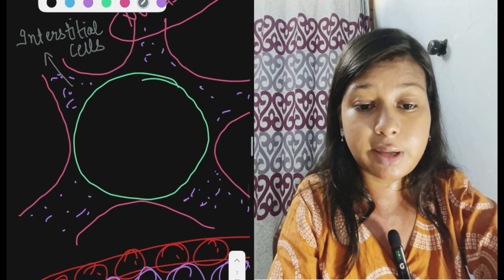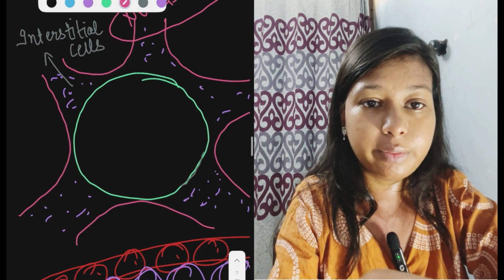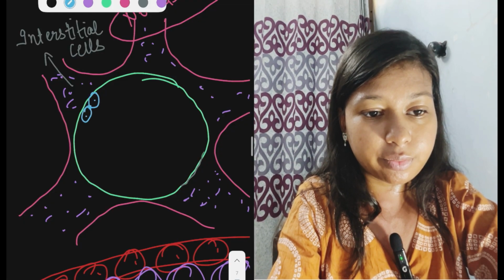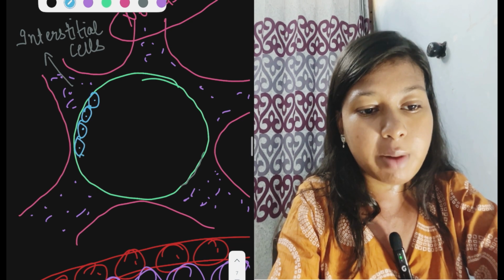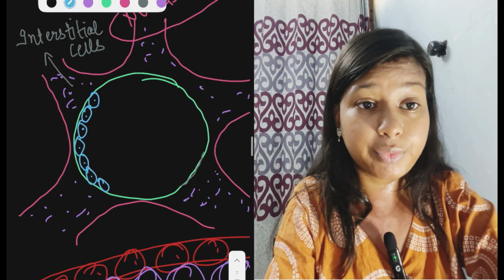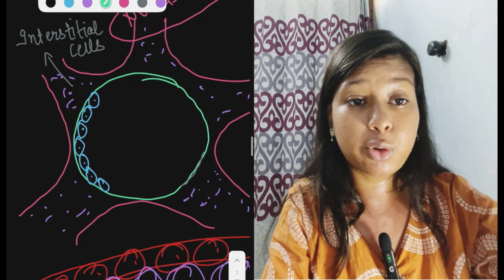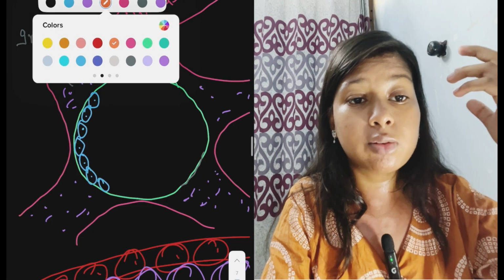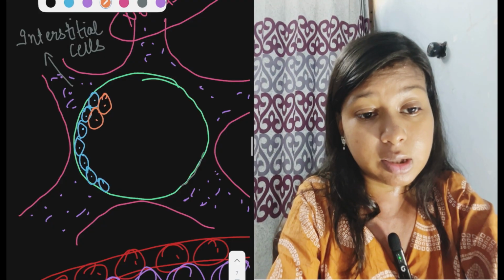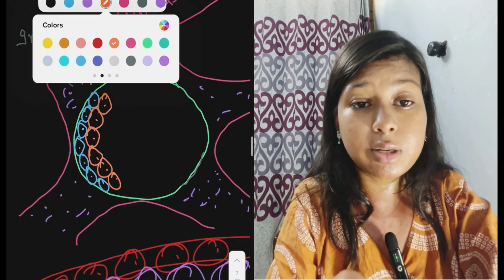After that, these are the seminiferous tubule wall, and here spermatogonia is formed. This spermatogonia undergoes mitosis division and differentiates. Differentiate means they acquire a particular function, become specific. So then they differentiate to form primary spermatocytes. These are primary spermatocytes.